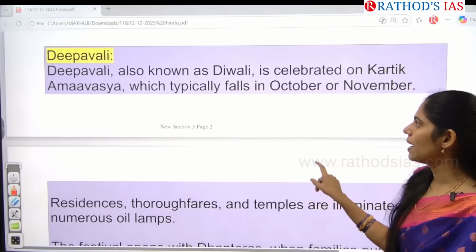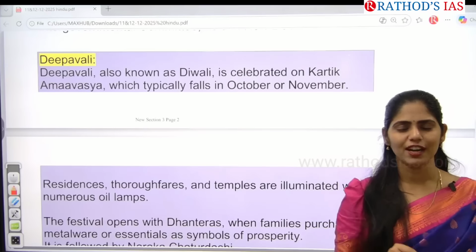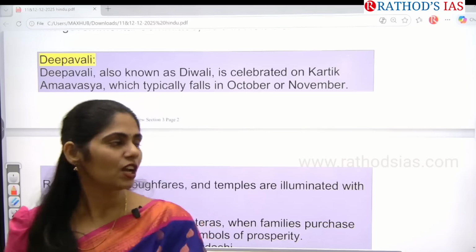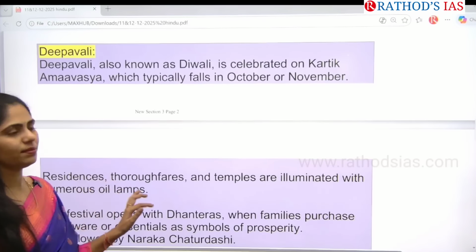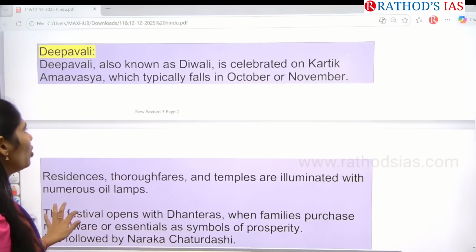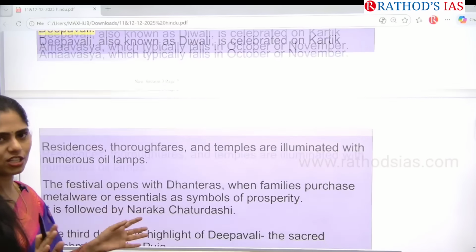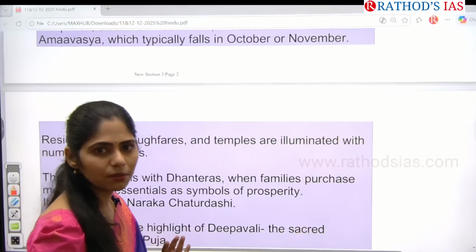So what is this Deepavali? Everyone knows this Deepavali festival, and Diwali is many Indians' favorite festival, right? Deepavali is also known as Diwali. In which month do we normally celebrate this? October to November. Normally on Kartika Amavasya, we celebrate this festival.